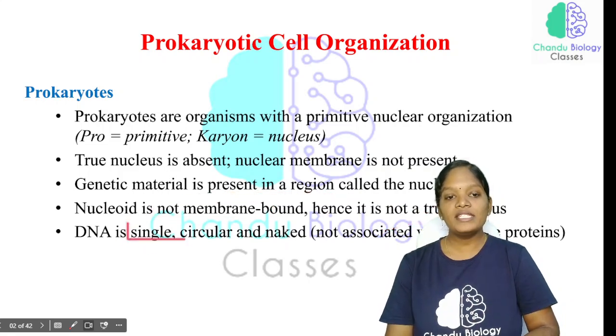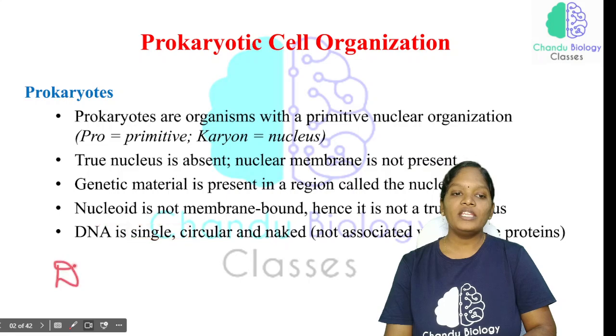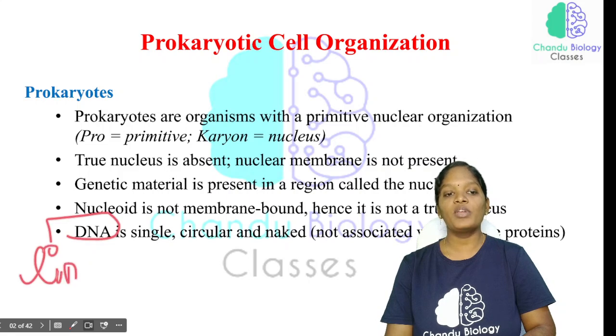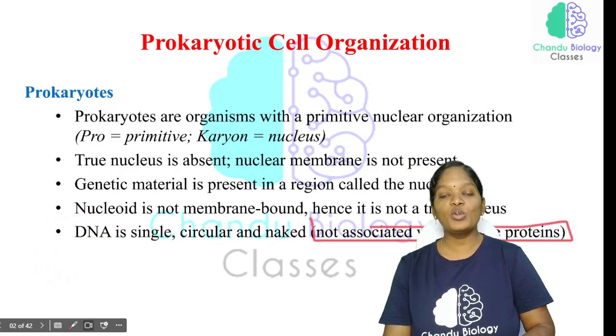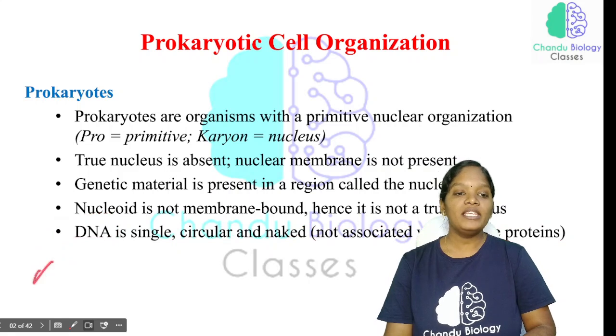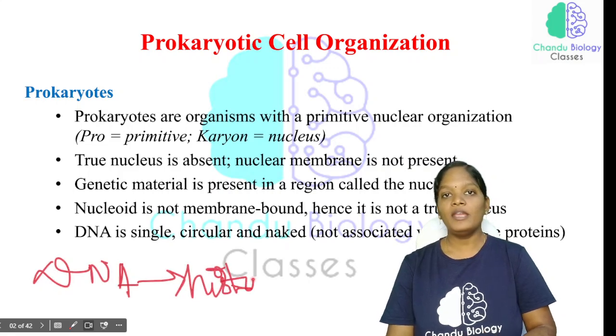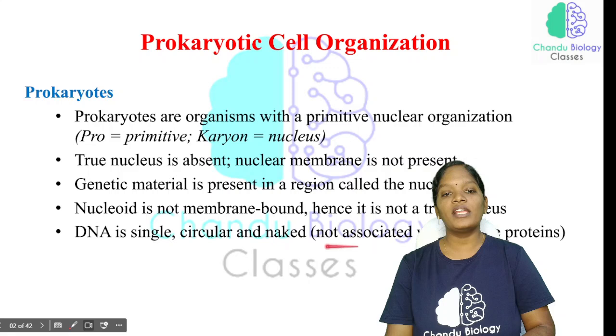The DNA is single here. In human beings the DNA is double stranded, and basically linear in structure, but in prokaryotic organisms it is circular, and also naked, in the sense that it is not associated with any histone proteins. In human beings the DNA is attached with histone proteins, histone being the one wrapping the DNA. But in prokaryotic organisms, the DNA is not packed with any histone proteins.